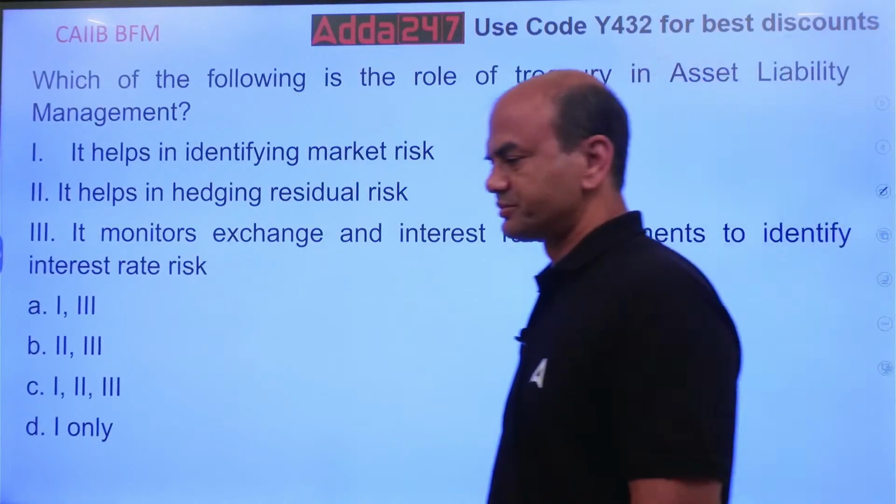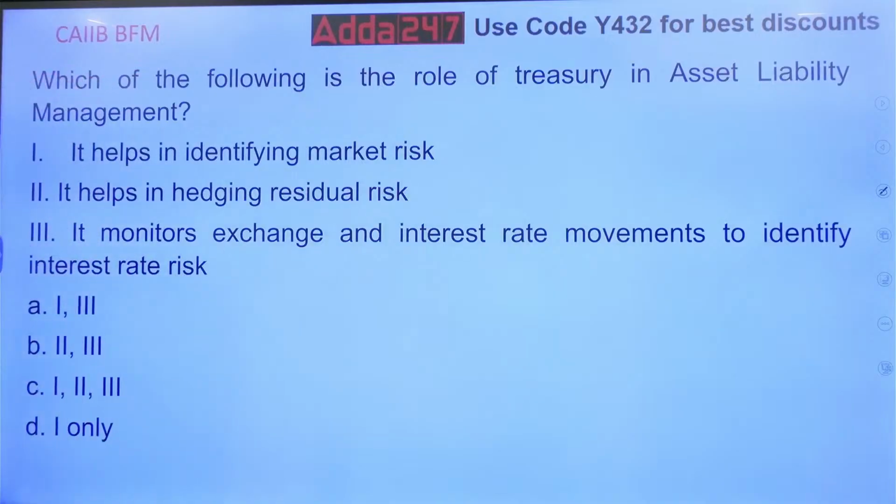You read this now. Which of the following is the role of treasury in asset liability management? So which is the role of treasury in ALM? It helps in identifying the market risk. It helps in hedging residual risk. It monitors exchange and interest rate movements to identify the interest rate risk.